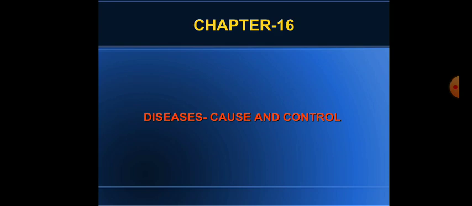Now, today we will start chapter number 16, diseases, cause and control. Today I will explain what diseases are and how they are classified into different categories. So, what is disease? The term disease is a condition in which the normal functioning of our body is disturbed. Many times such conditions are not very serious and get cured easily, but sometimes they become serious and even fatal.